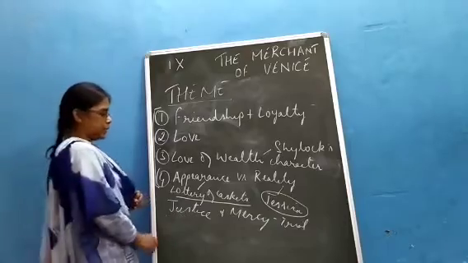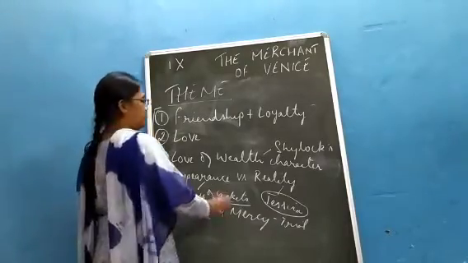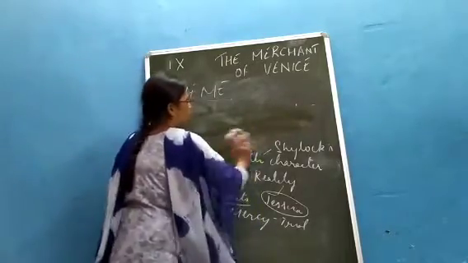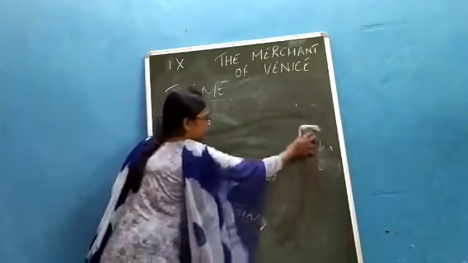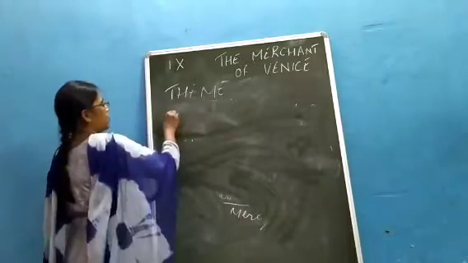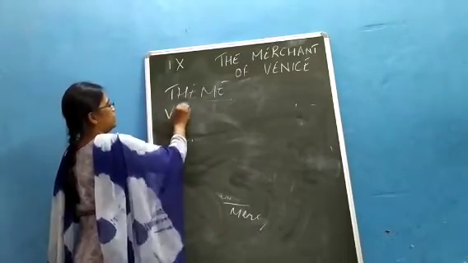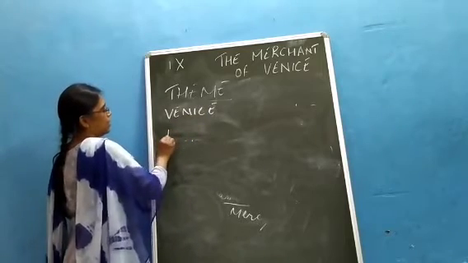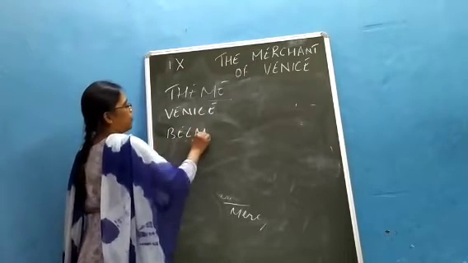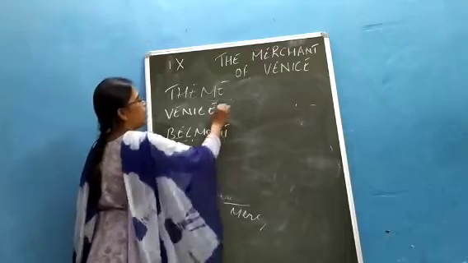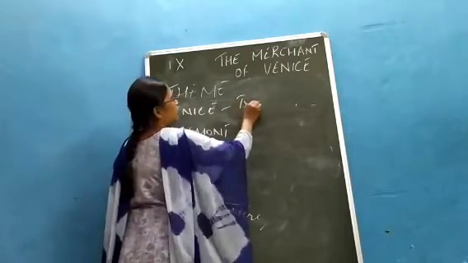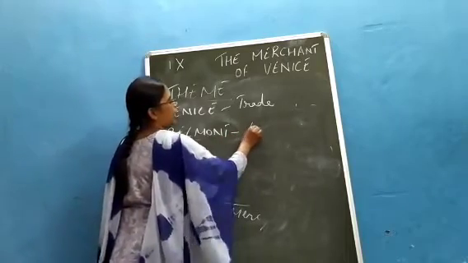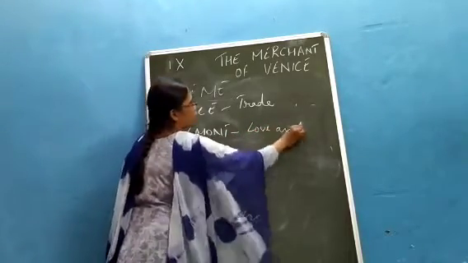Now, before I end this video, you should remember that this play takes place in two places. It takes place in Venice and it takes place in Belmont. Now, Venice symbolizes trade and commerce, and Belmont symbolizes love and romance.